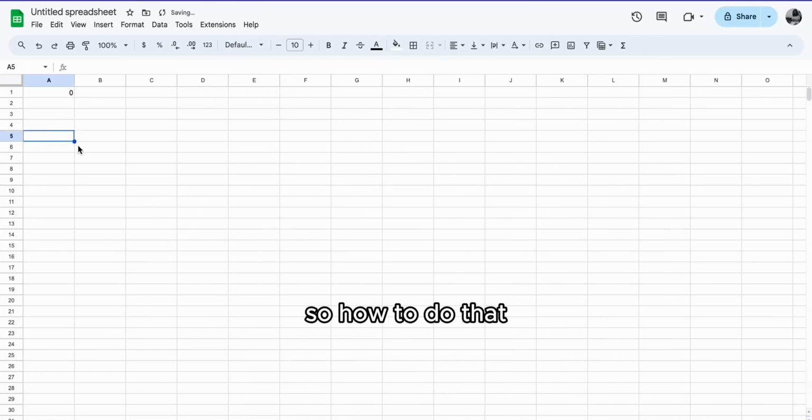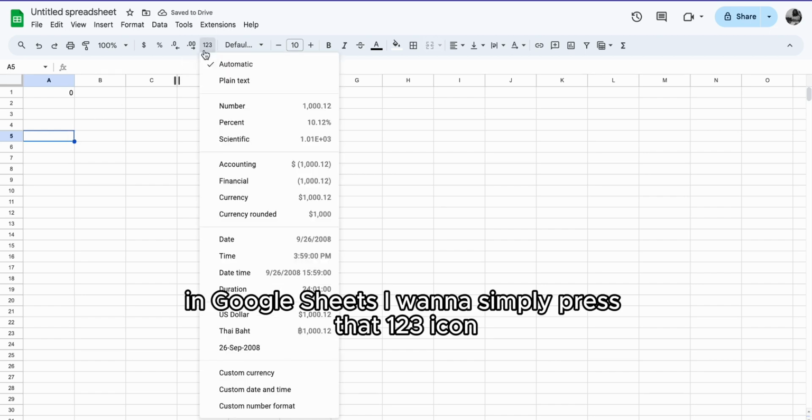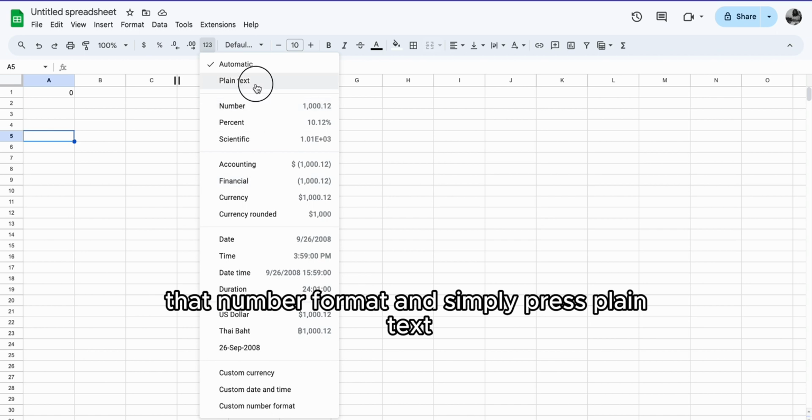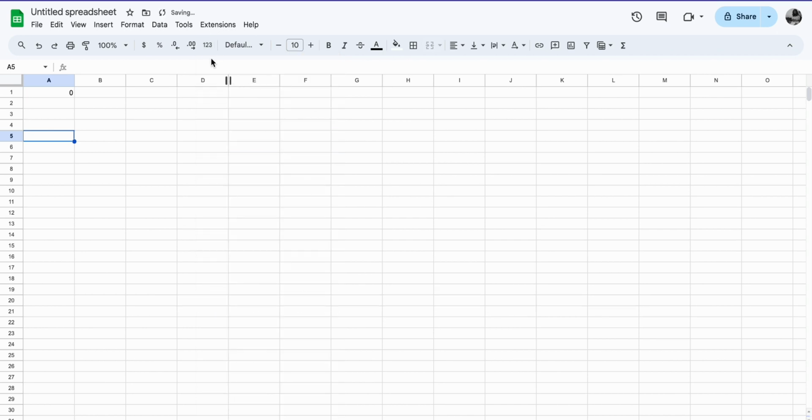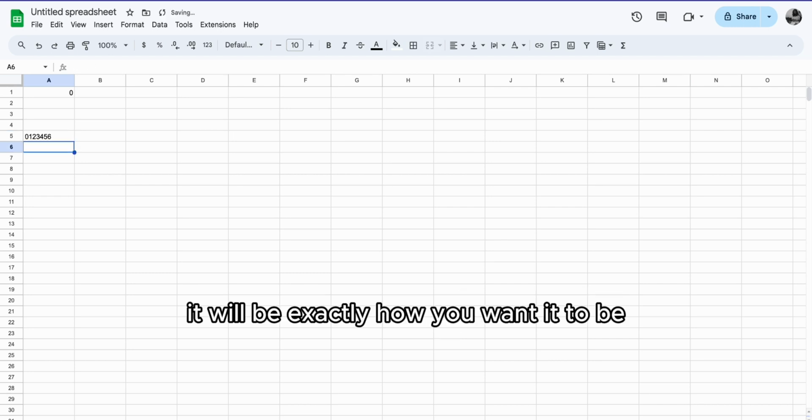So how to do that in Google Sheets? I want to simply press that 1, 2, 3 icon, that number format, and simply press Plain text. That way, when you input your number, same way, it will be exactly how you want it to be.